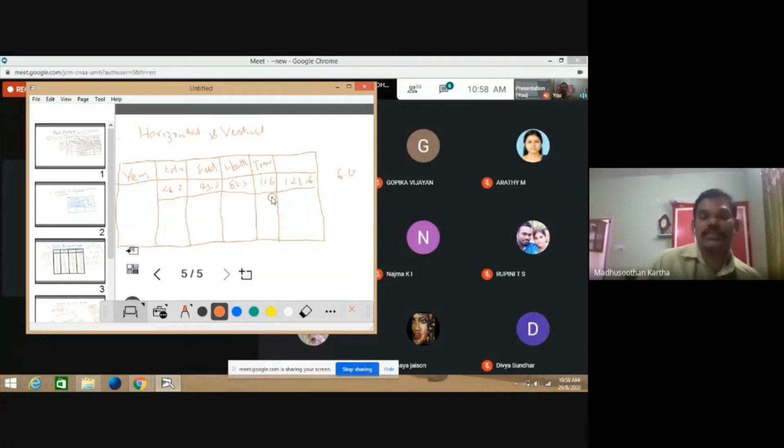Horizontal, vertical calculation. You must be very efficient in doing horizontal, vertical calculation, so that data analysis becomes very easy. Okay, so this is the shortcut for doing data analysis. I think now the time is 10:59. So if we have time enough, we can discuss one data analysis from a particular website.